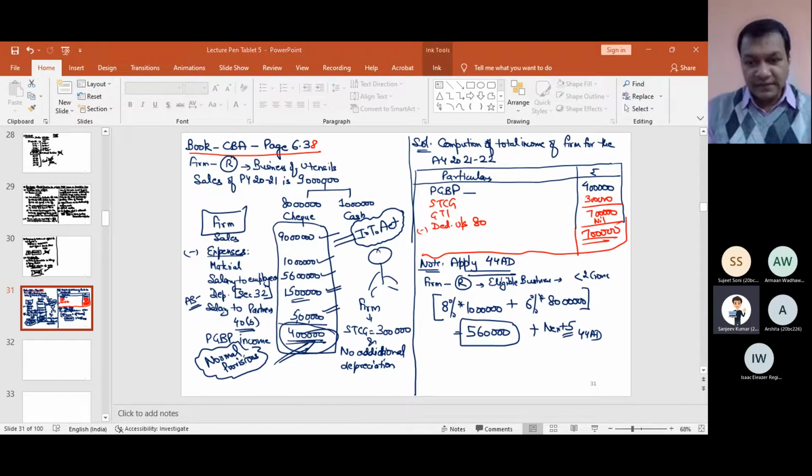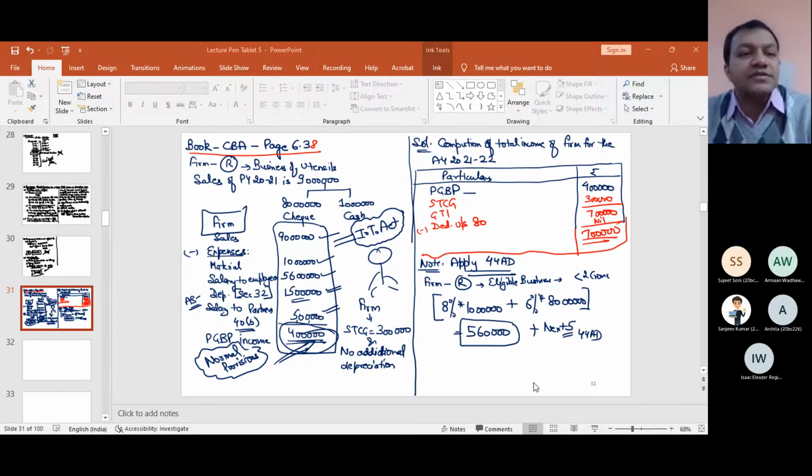Excuse me, sir. Yes. Which section allows material expense as a deductible while calculating PGBP? Section 37, subsection 1 is a residuary section. If nothing is mentioned in other sections, 37(1) allows most of the expenses, or almost every expense which is a business expense. Okay, sir. Please raise your hand if the point is clear.